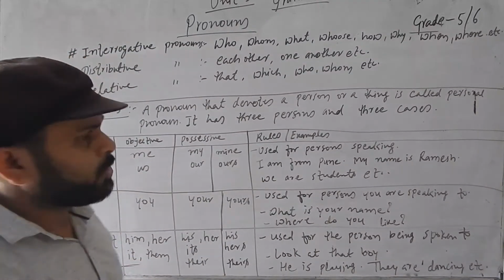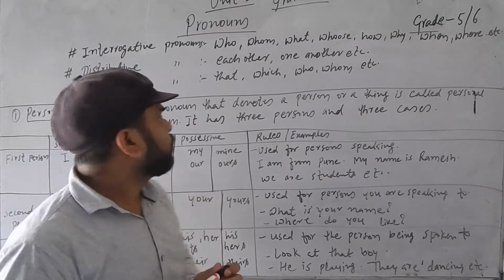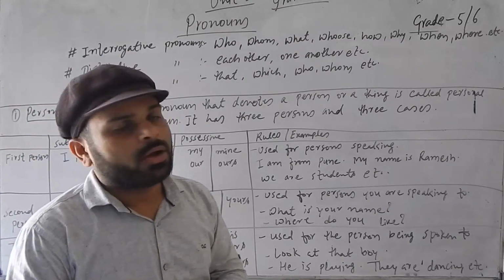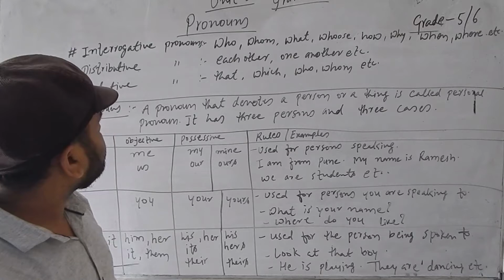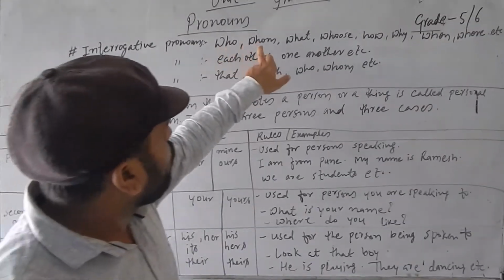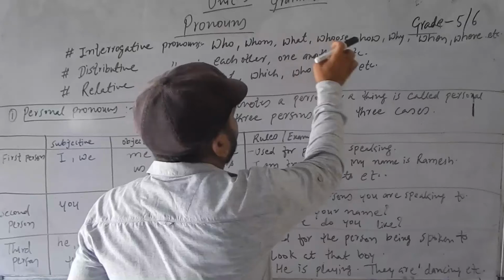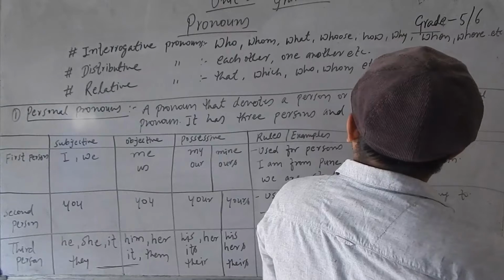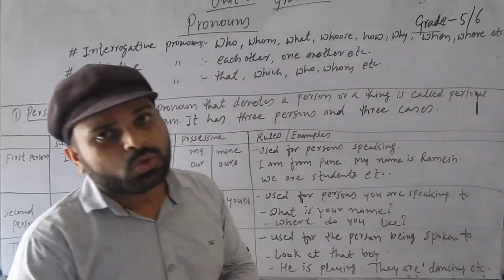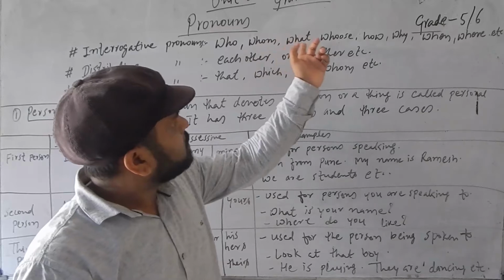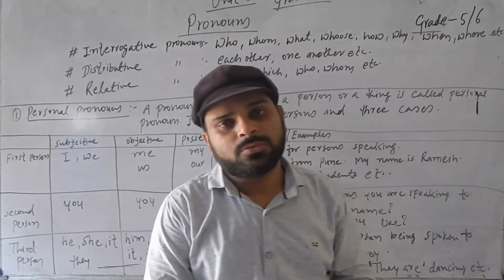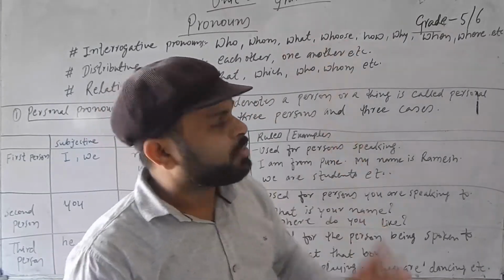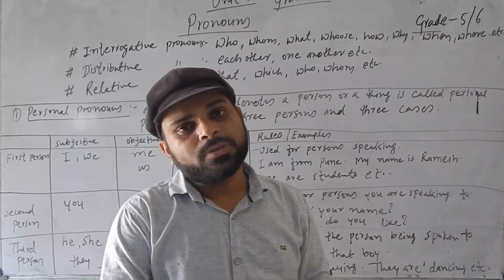Interrogative pronouns is your next pronoun. We have altogether 6. So how will you recognize interrogative pronouns? Interrogative pronouns are like who, whom, what, whose, how, why, when, where, etc. So what are these things referring to? When do you put in sentences such types of words? Do you remember? Yes, of course.